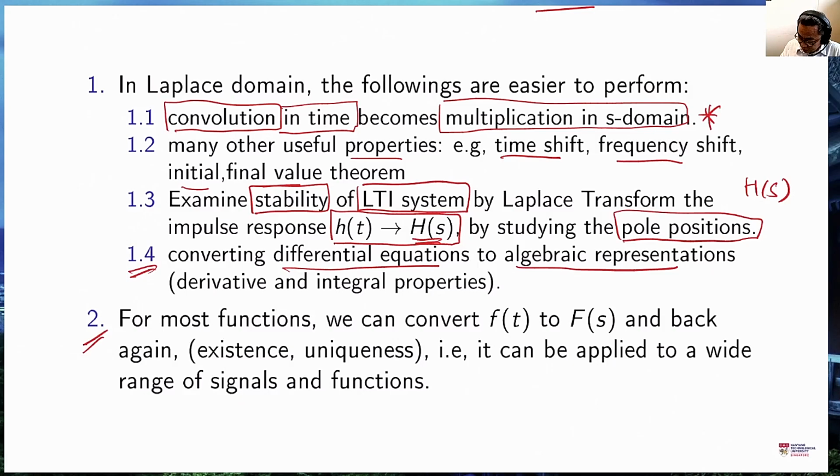Secondly, Laplace transform exists for a wide range of signals f(t). We can convert f(t) into F(s) and convert F(s) back again. So this is the existence and uniqueness property. It can be applied to a wide range of signals and functions, and therefore this is one of the main reasons why Laplace transform is so useful.